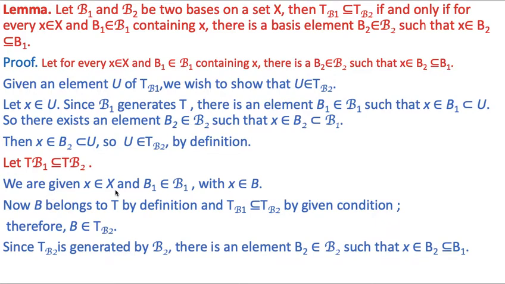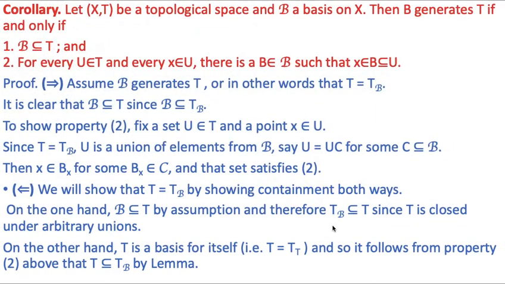We are given x belonging to X and B1 belonging to B1 with x belonging to B1. Now B1 belongs to TB1 by definition, and TB1 is a subset of TB2 by the given condition. Therefore, B1 belongs to TB2. Since TB2 is generated by B2, there is an element B2 belonging to B2 such that x belongs to B2, which is a subset of B1. Hence, the proof of the lemma is complete.